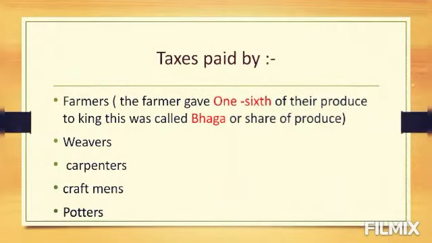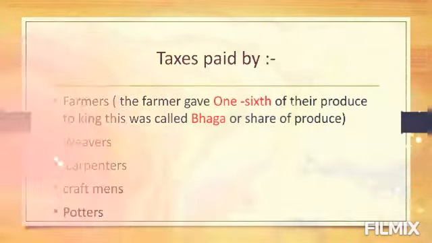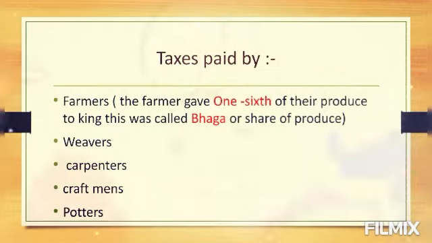There were other sources of revenue. Craftsmen such as carpenters, potters, weavers paid taxes either in cash or by offering free services to the king. There were also taxes on buying and selling of the goods.